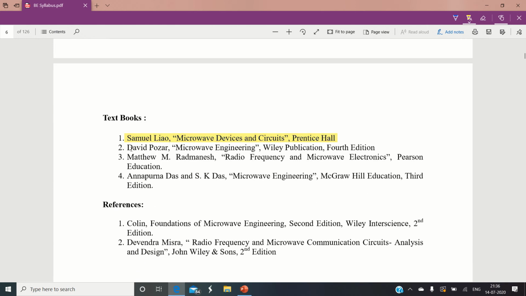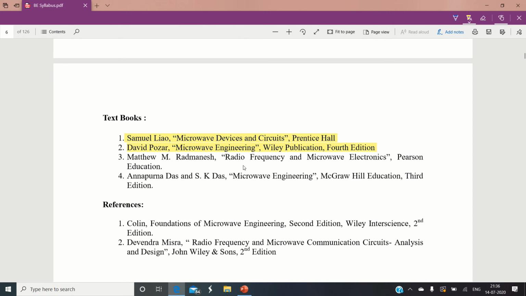The next recommended textbook, which we could call the Bible of microwave engineering, is David Pozar's book, very commonly used in study material.